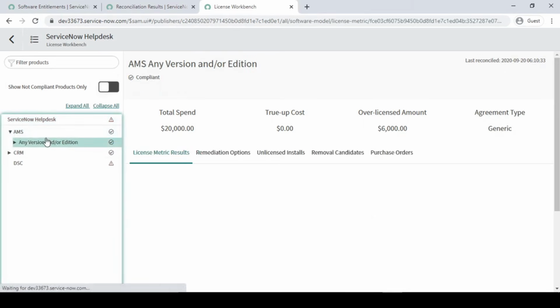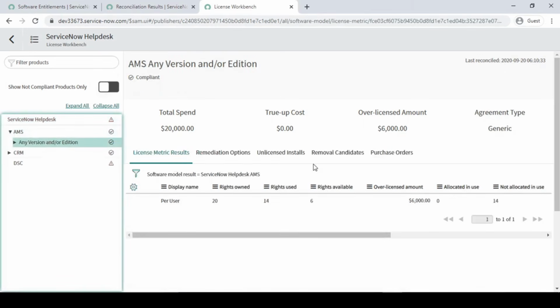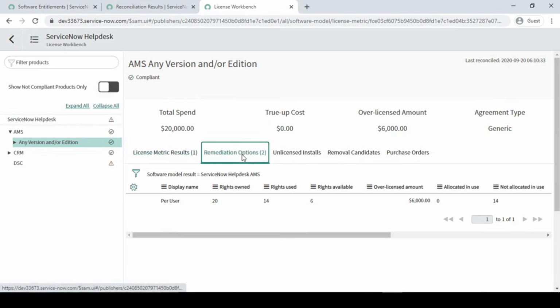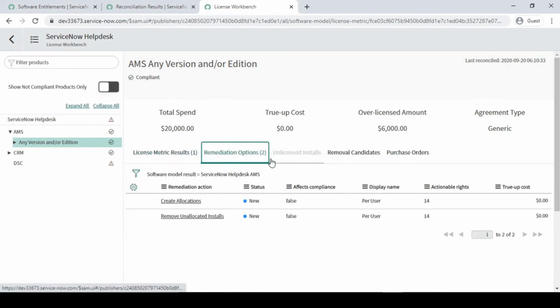So for AMS, we have a version over here. It should show me the online. Here it is giving me remediation also, because we have purchased the 20 licenses. So now it has become compliant, right? So AMS is also now becoming compliant. Now we have purchased extra, so that's why it is showing 6000 is the extra one.